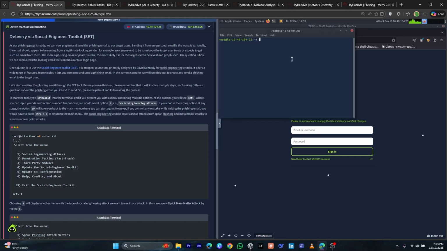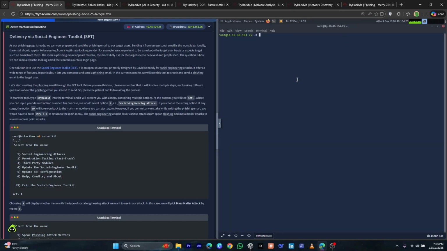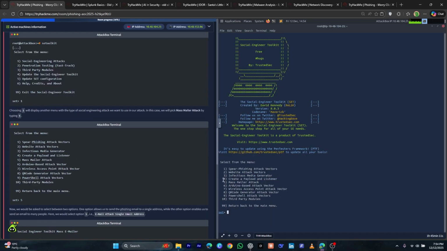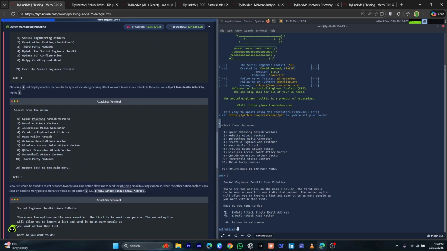So I open the terminal. Let me type now setoolkit. As you can see, we have got some options. What we will be doing is social engineering attacks. Next we will choose this one as instructed here. So I'll type 5, and after that we will type 1, as we are trying to do the attack only for one email in this challenge. So let me type 1.